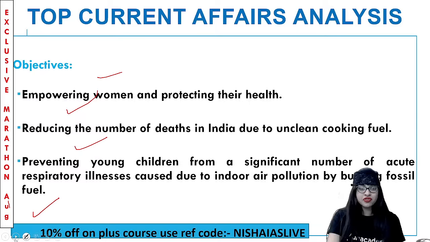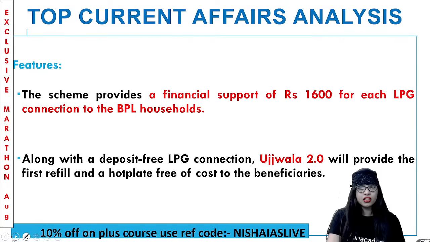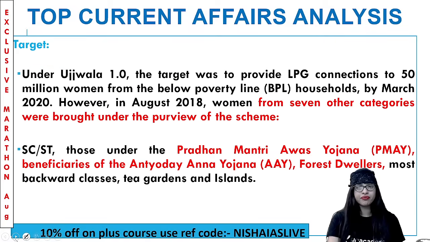Even version 2 is to strengthen that and make sure that everybody in the rural area is getting access to it. Not only rural areas, but also people who do not have proper LPG connections. It is said that for all the people who belong to the below poverty line category, the feature of this scheme is that they provide financial support of rupees 1,600 for each LPG connection to the household. Along with that, they also give a deposit-free LPG connection, and Ujjwala version 2 will provide the option of first refill and hot plate free of cost to beneficiaries. The first refill is absolutely free of cost for them.